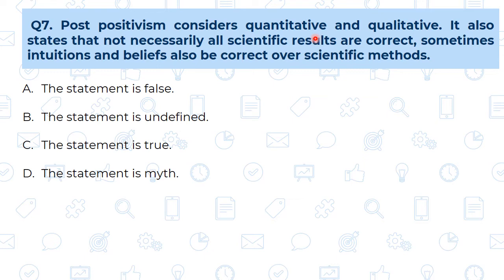Means it was a quantitative type of research, but post positivism considers qualitative also. So post positivism includes qualitative and quantitative.